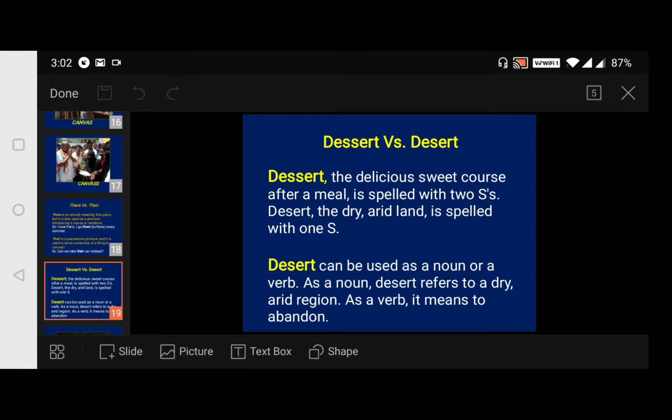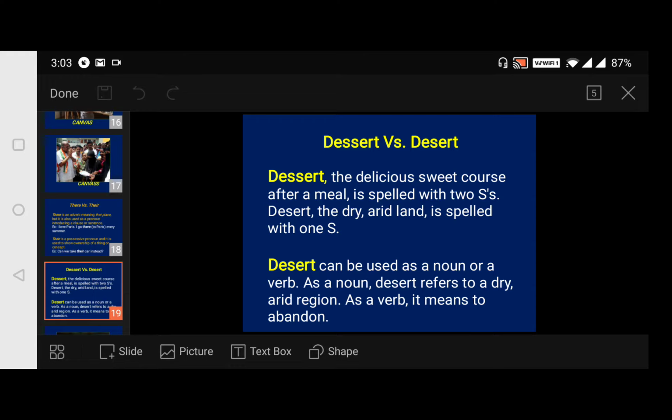Then coming to desert, it is dry arid land, and the spelling has only one S, and it can be used as a noun or a verb. As a noun, desert refers to a dry arid region.